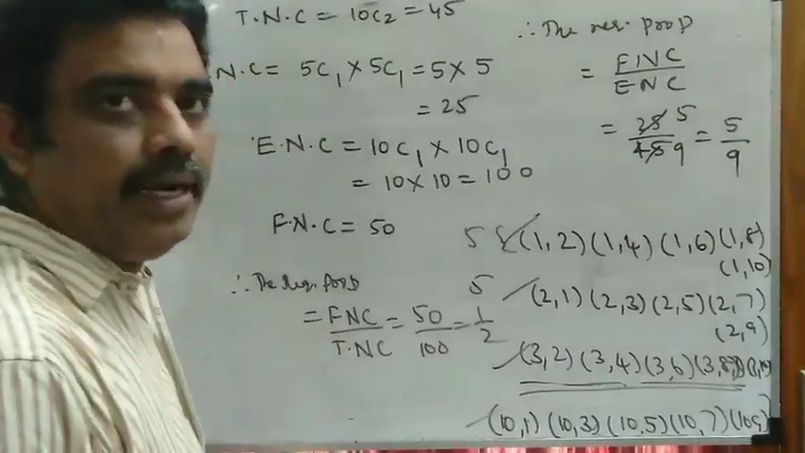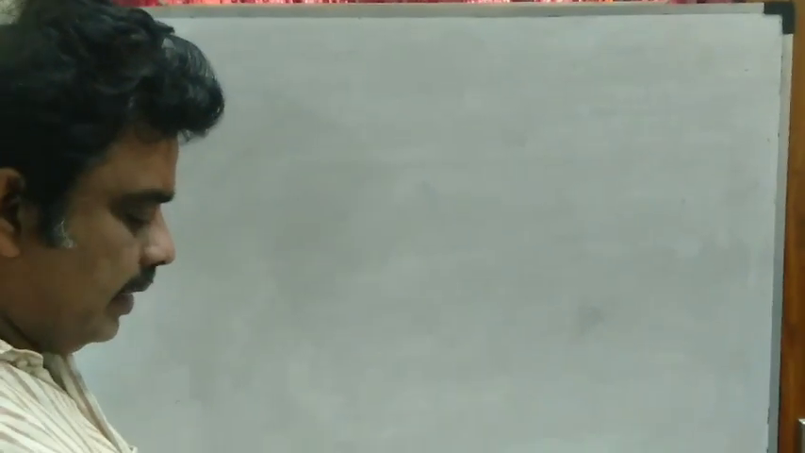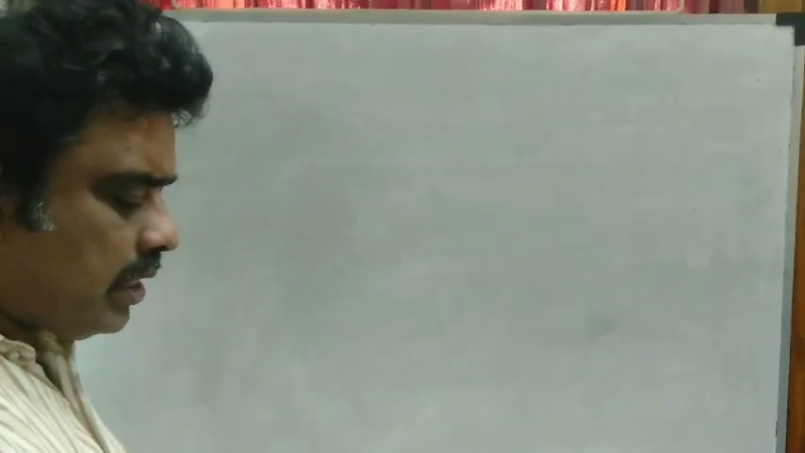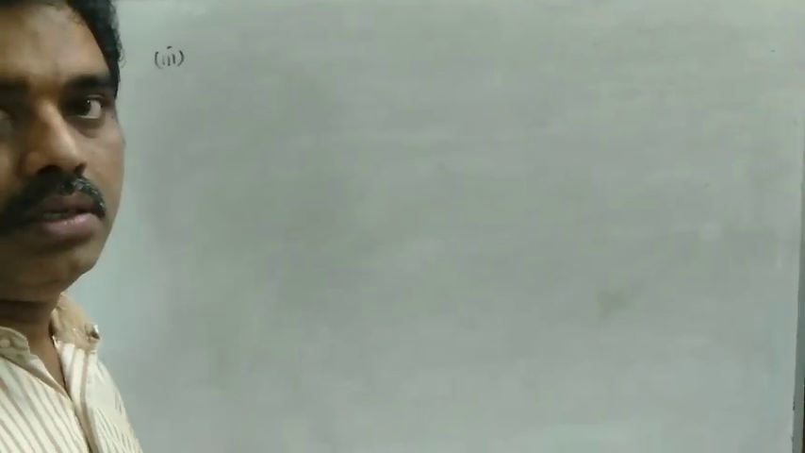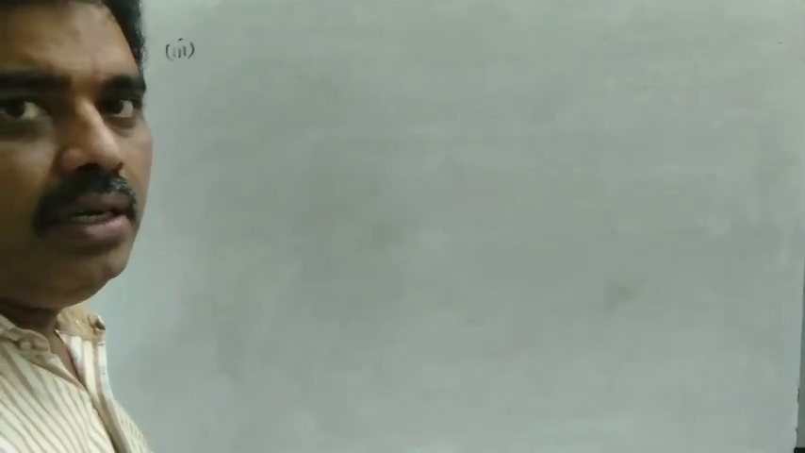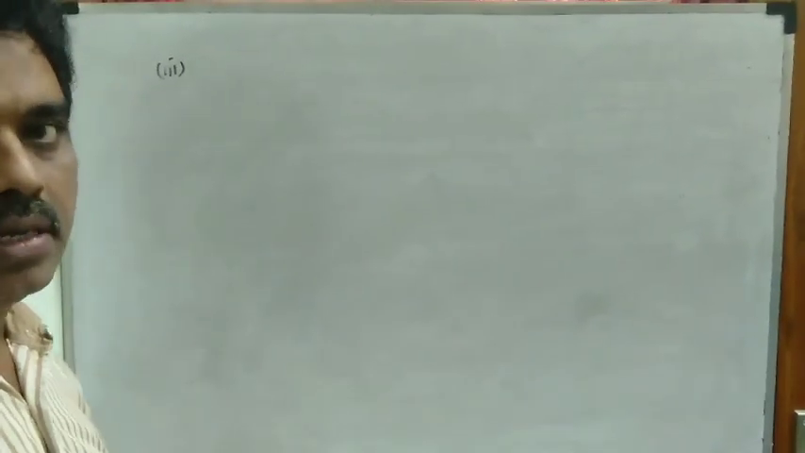that is equal to 1 by 2. The third bit is, two cards are drawn one after another without replacement. You have to find the sum is odd. Without replacement means we have to not replace the previous card.